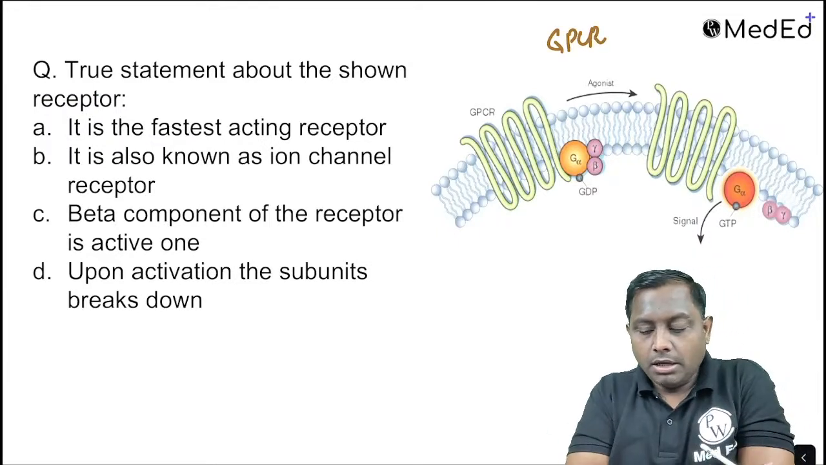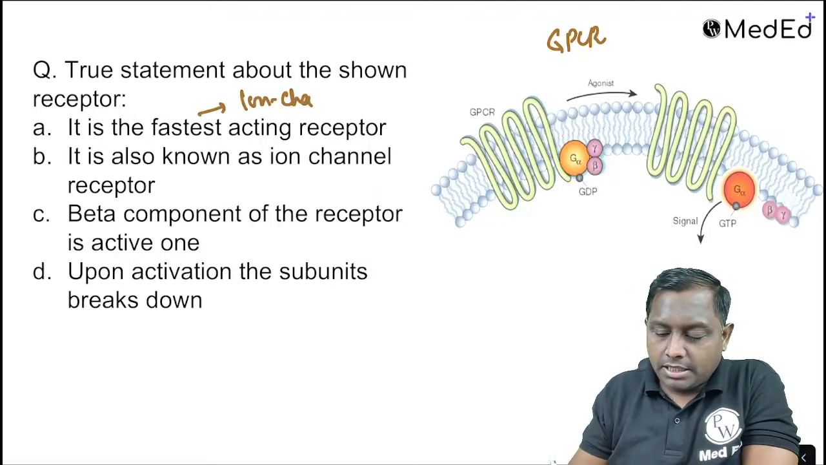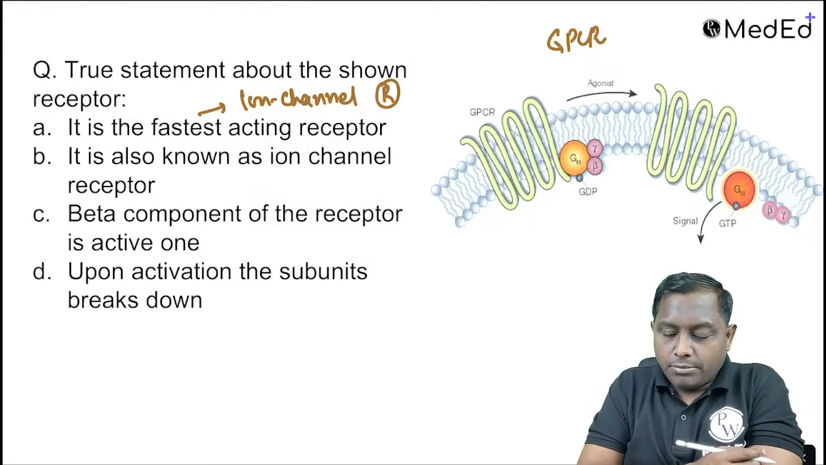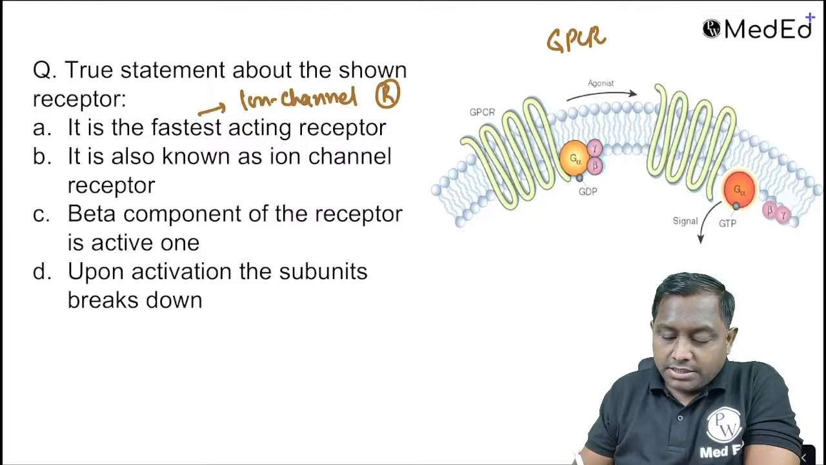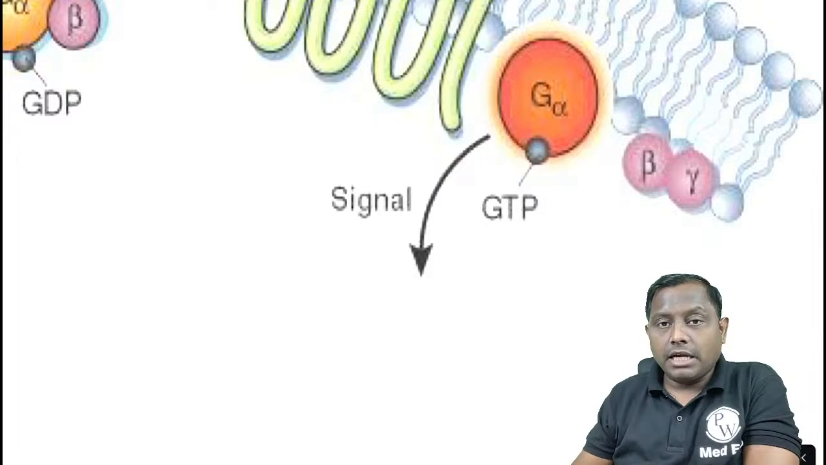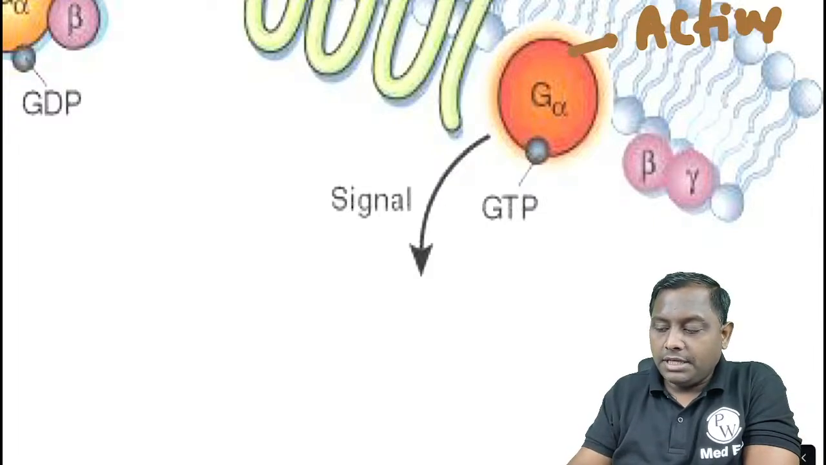receptor. The fastest acting is mainly your ion channel receptor या ligand gated receptor, also known as ion channel receptor. Alpha is the active one. इसके तीन कंपोनेंट अगर आप देखोगे, alpha, beta, gamma, alpha is the one which is the active one, beta gamma are going to be inactive ones.